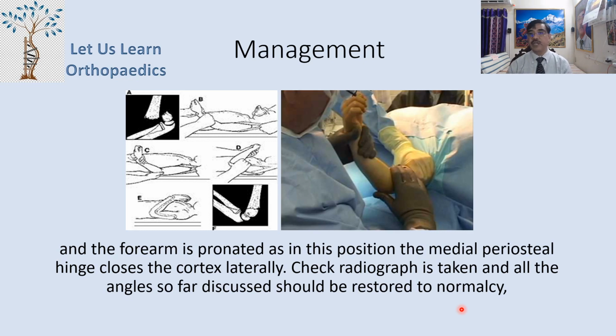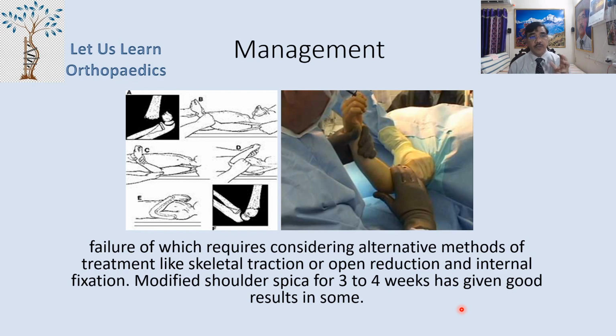Now, check radiographs are taken, and all the angles we have discussed so far, we must find out whether they are restored to normalcy or not. Failure requires considering alternative methods of treatment like skeletal traction or open reduction and internal fixation. Now, a modified shoulder spica in 3 to 4 weeks has given good results in some.